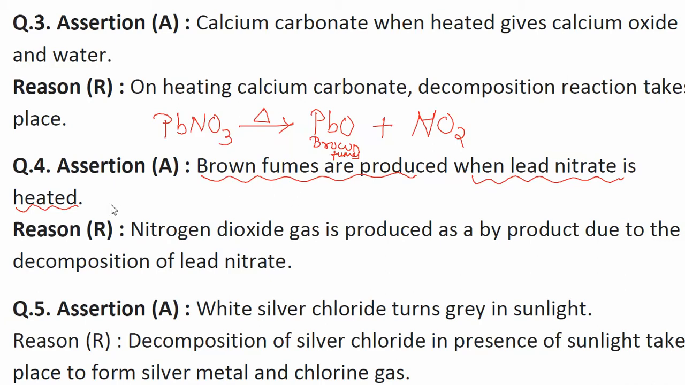Next, nitrogen dioxide gas is produced as a byproduct due to the decomposition of lead nitrate. So yes, it is also true. NO2 is produced here, nitrogen dioxide is produced as a byproduct because PbNO3 is there, lead oxide is produced, and nitrogen dioxide will be produced as a byproduct. So hence, reason is also true. Is the reason explaining the assertion? Yes, it is explaining the assertion.